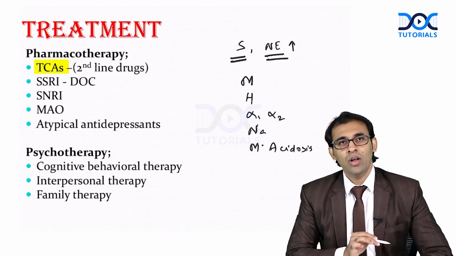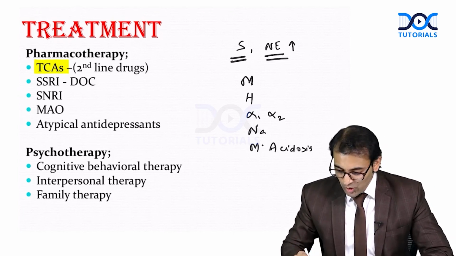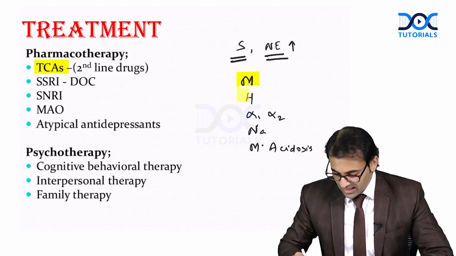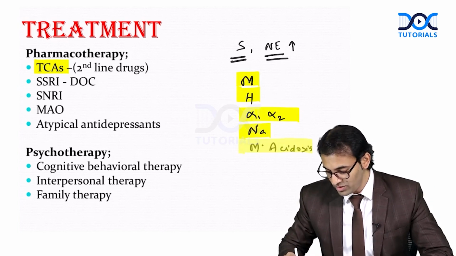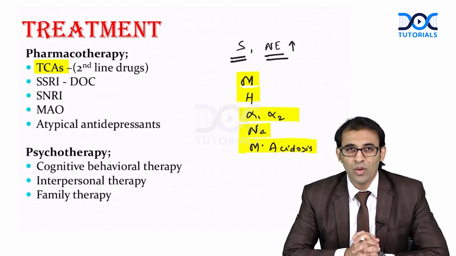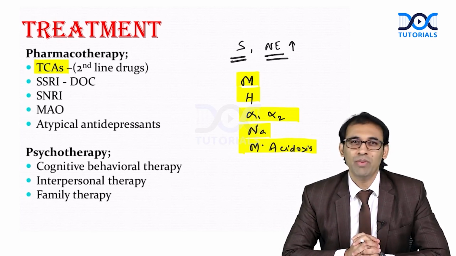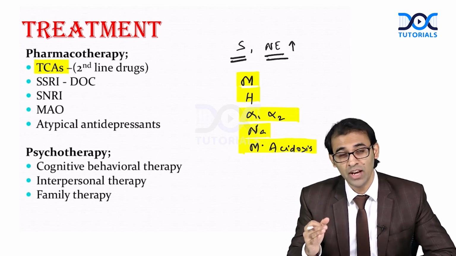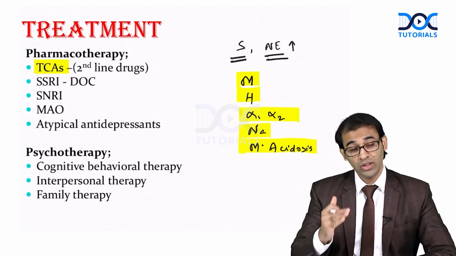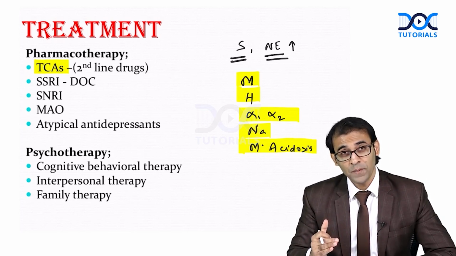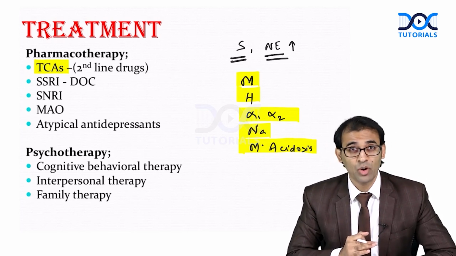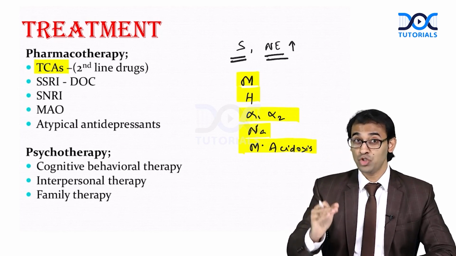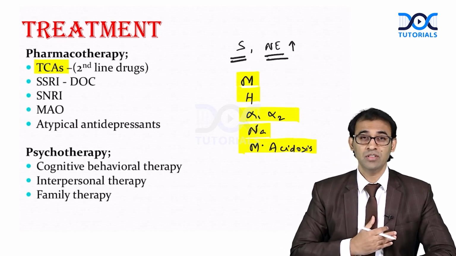So overall, because of this secondary effect over muscarinic receptor, histaminic, alpha 1, alpha 2, sodium gated channel of the heart, and metabolic acidosis, the patient was suffering a lot. Patient had so many side effects. First of all, we are going to learn about TCA toxicity, what can be the side effects and all, right? Because this is an important topic for the exam. Management of TCA toxicity, what are the investigations to be done in a case of TCA toxicity, and how to treat.